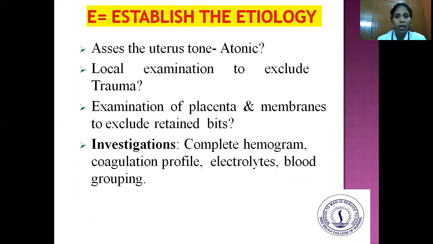E, establish the etiology. So we have to assess what is the cause of this atony. Any retained bits of placenta, any retained bits of membranes? So we have to assess the uterine tone, whether it is atonic. And then we have to go for local examination to exclude any trauma on the cervix, the os, the vagina, or the uterus. And next, examination of the placenta and membranes to exclude any retained bits. And investigations: complete hemogram, coagulation profile, electrolytes, and blood grouping.